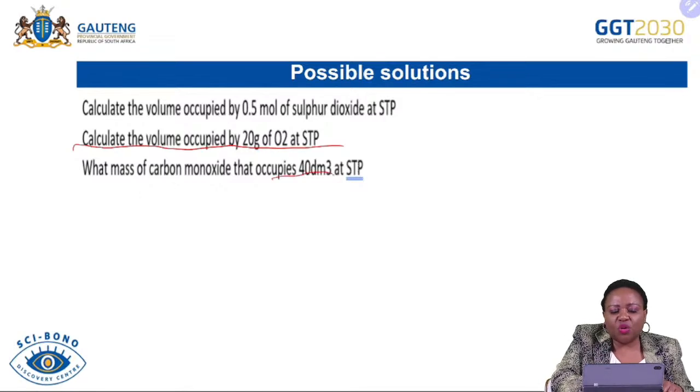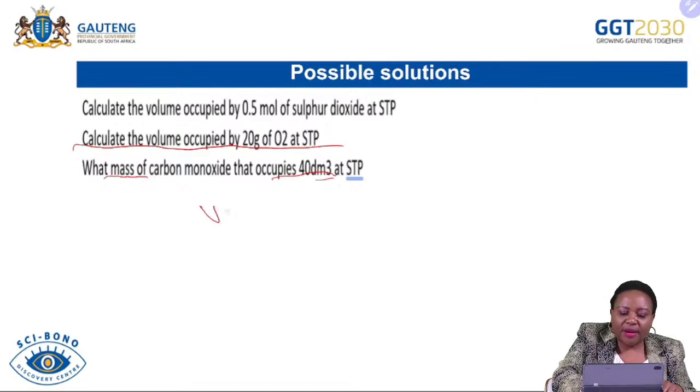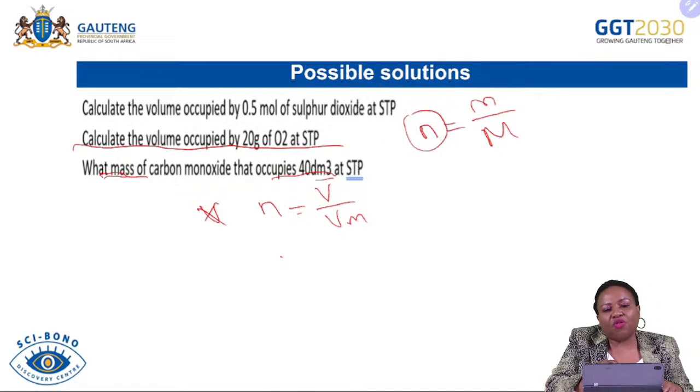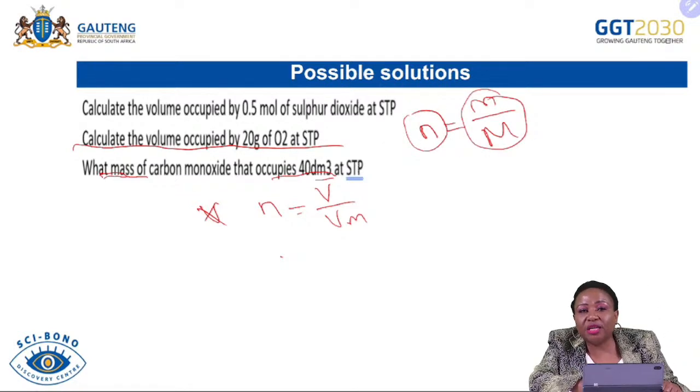This one is giving you the volume at STP, and it says calculate the mass. So you know that if you are given the volume, the formula says n is equal to V over Vm. So here you are given the volume, but they are looking for the mass. So where do we get the mass? We know we get the mass from n is equal to m over M. So the first thing that we need to do is calculate the number of moles first, so that we can have this formula that will assist us to calculate mass.